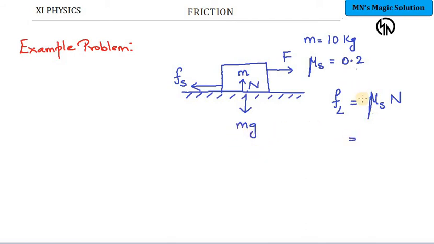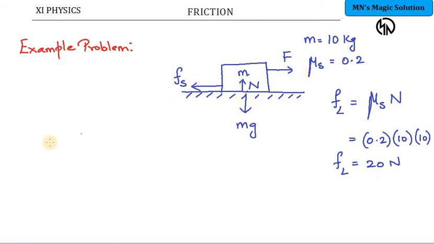So I can write it as mu s value 0.2 into m value 10 and, approximately, let me take g, the acceleration due to gravity, as 10 instead of 9.8. So this is 100 into 0.2. How much will it be? 20 Newton. So the limiting friction force is 20 Newton for this scenario.